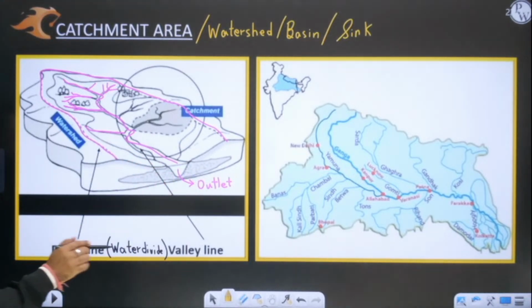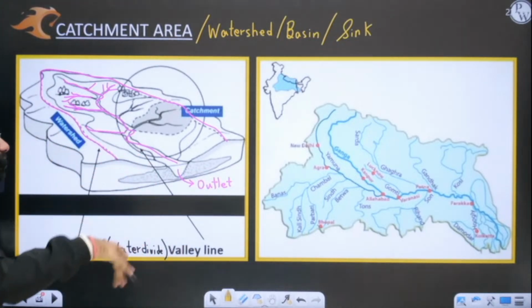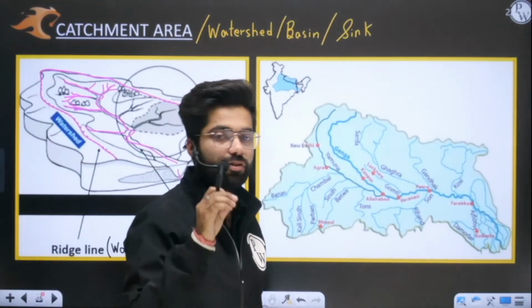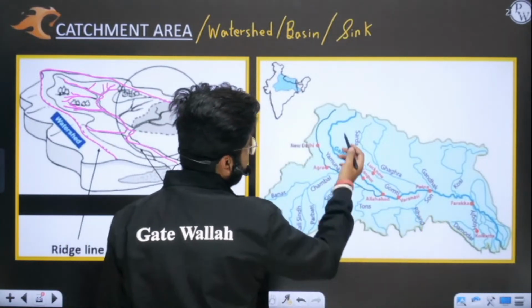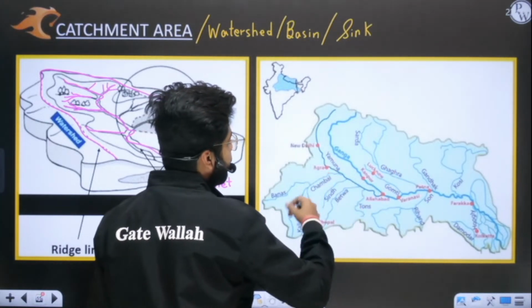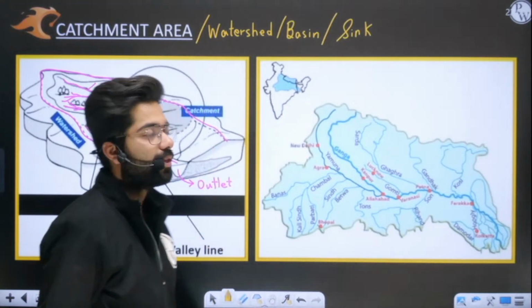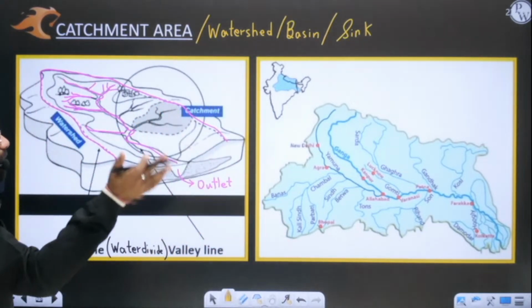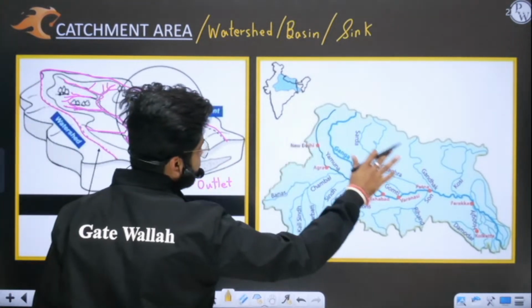This is your valley line, which is the lowest line where your river flows. I gave you the example of the Gangetic basin, in which all the water falling here in the form of rain ultimately drains off into the river Ganga. So this is your huge catchment area of river Ganga.